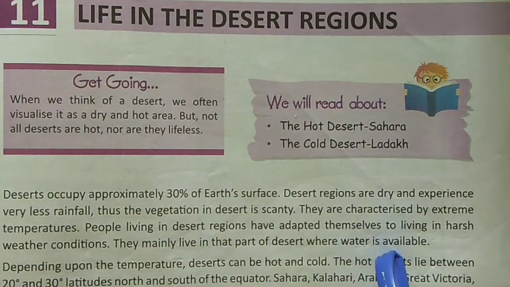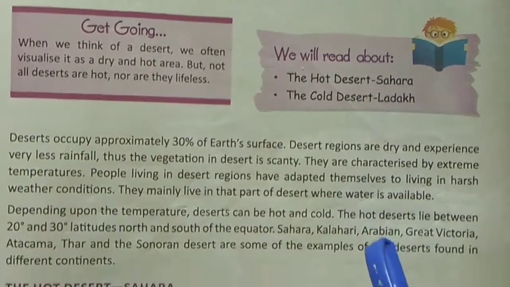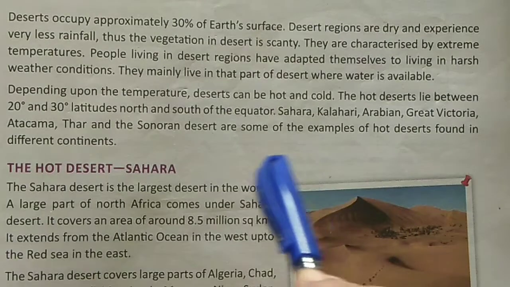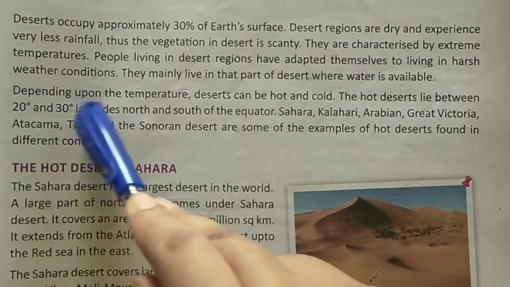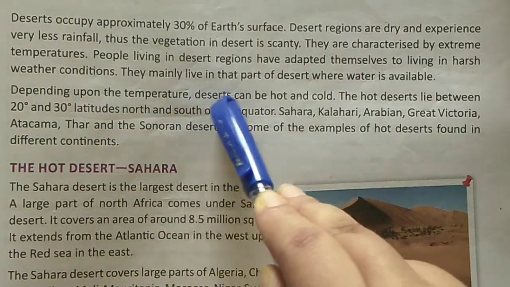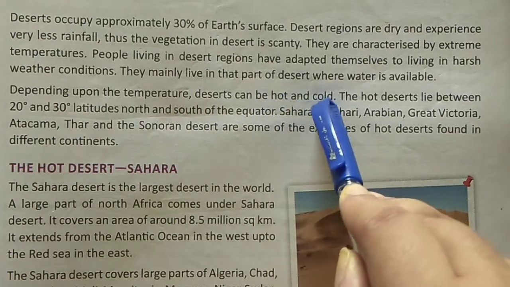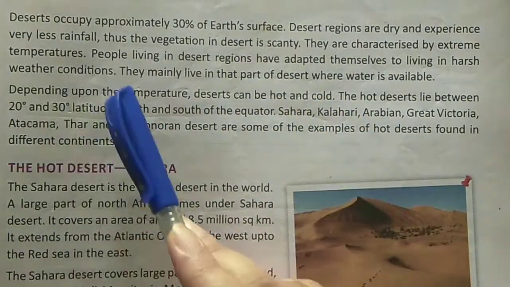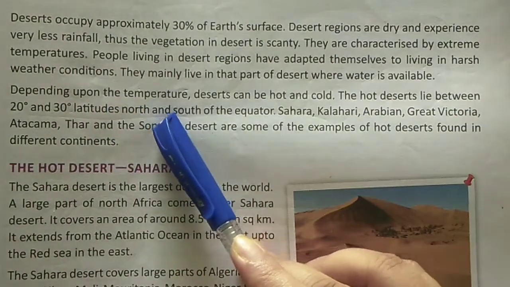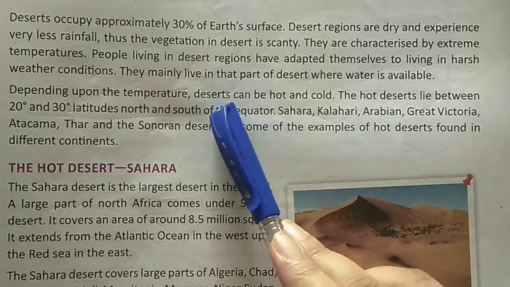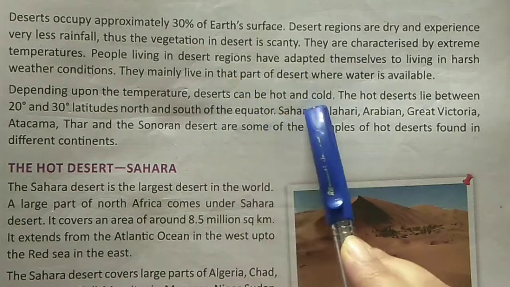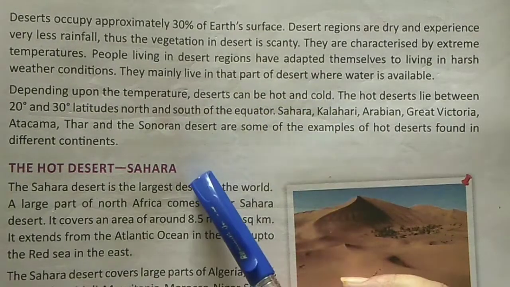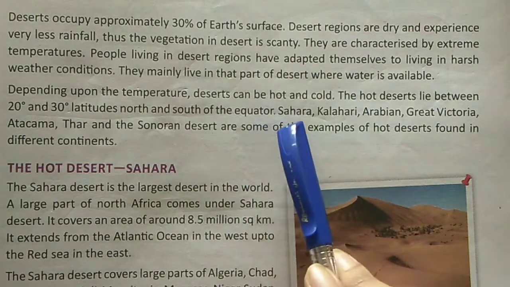Now our next stanza. Depending upon the temperature, deserts can be hot and cold. There are two types of desert, hot desert and cold desert. Hot desert example Sahara, cold desert example Ladakh.